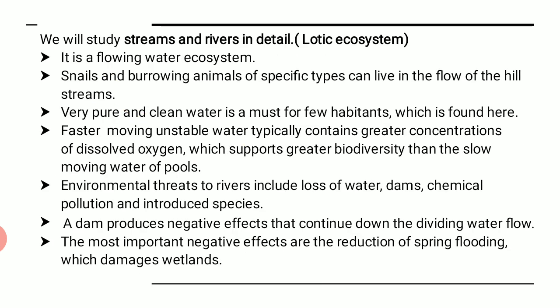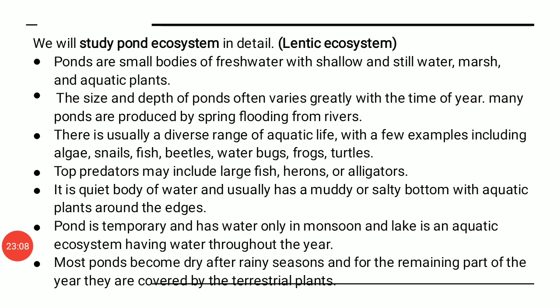Now we will study the lotic ecosystem. Lotic means the ecosystem that denotes flowing water. That means a flowing water system is considered to be lotic in nature, like streams or rivers, right? Here let us see it.